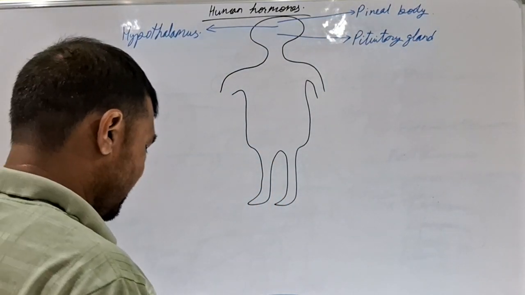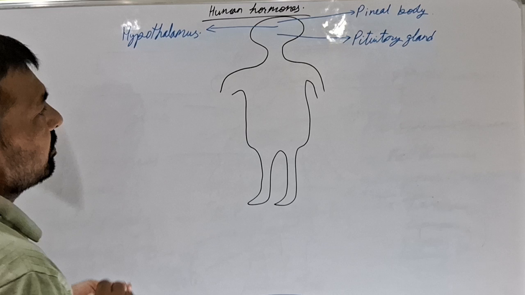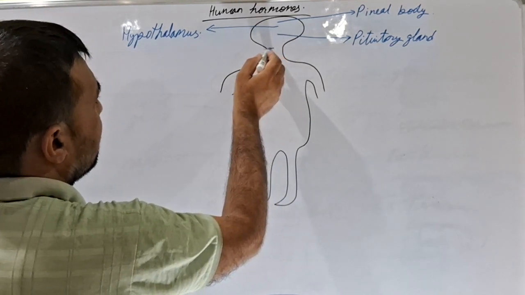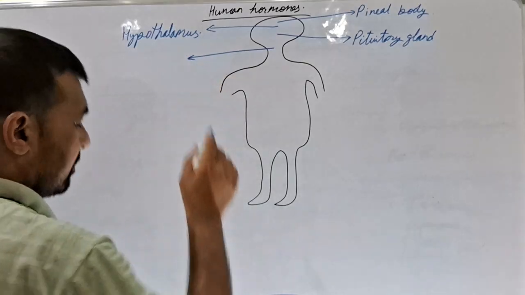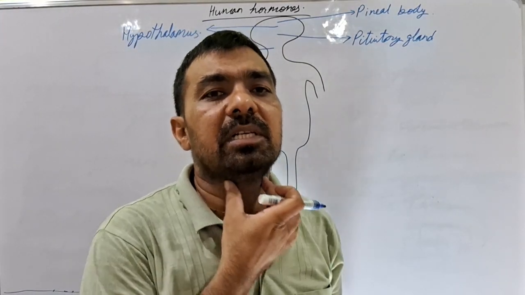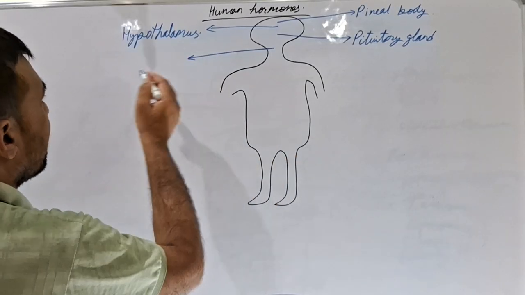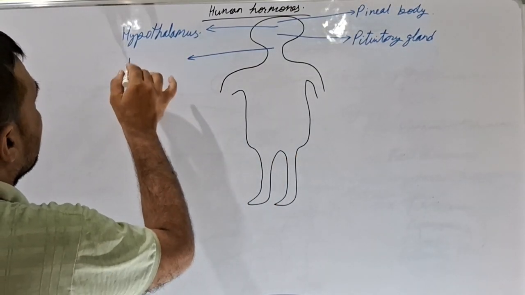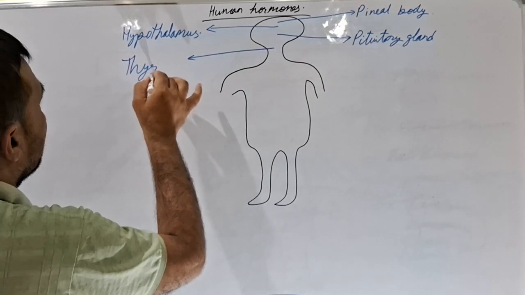Then there is a gland which is present just along with the voice box. The gland is present in H shape. The gland is known as the thyroid gland.